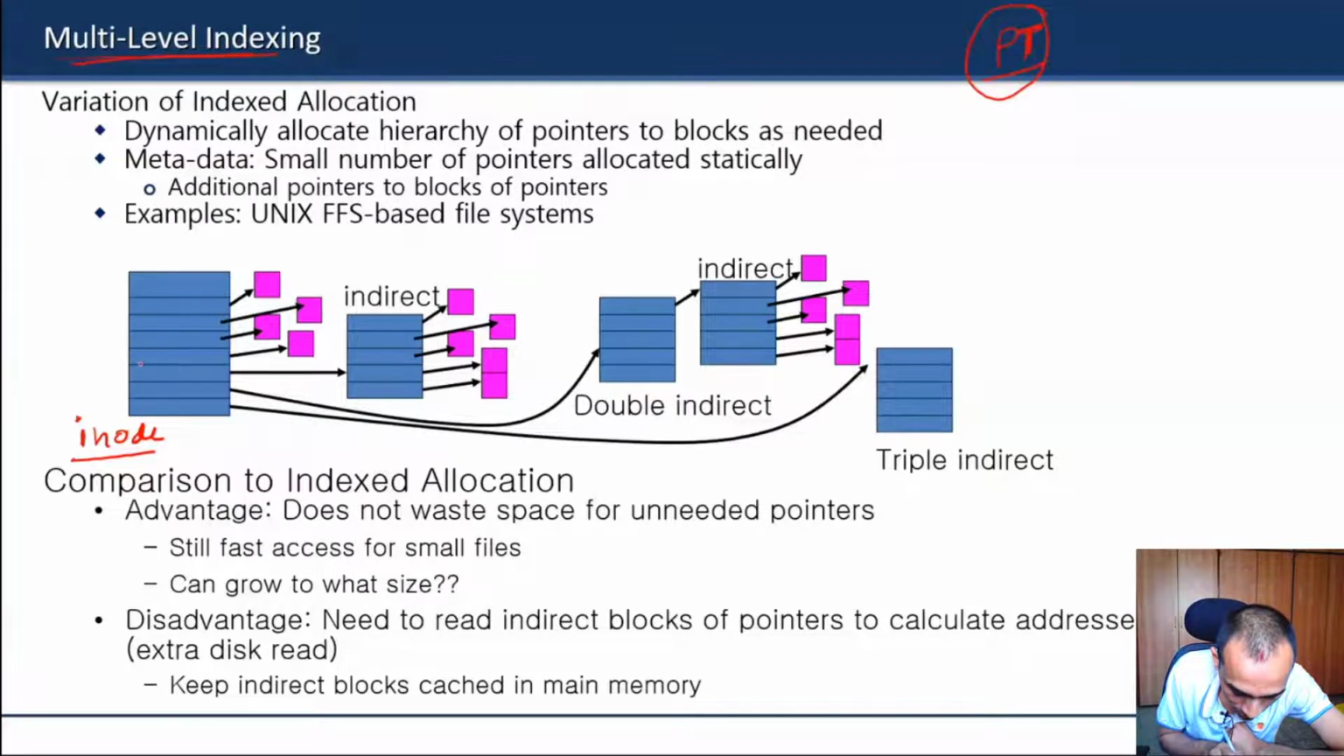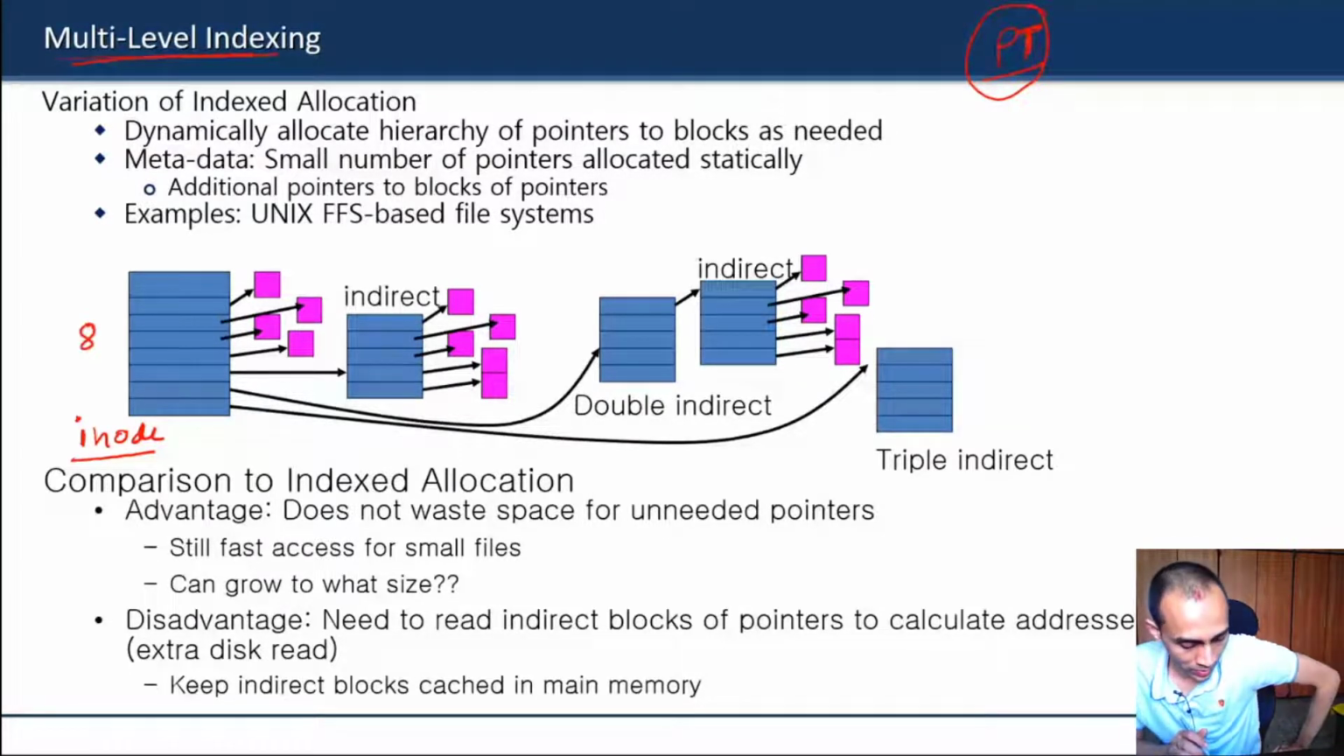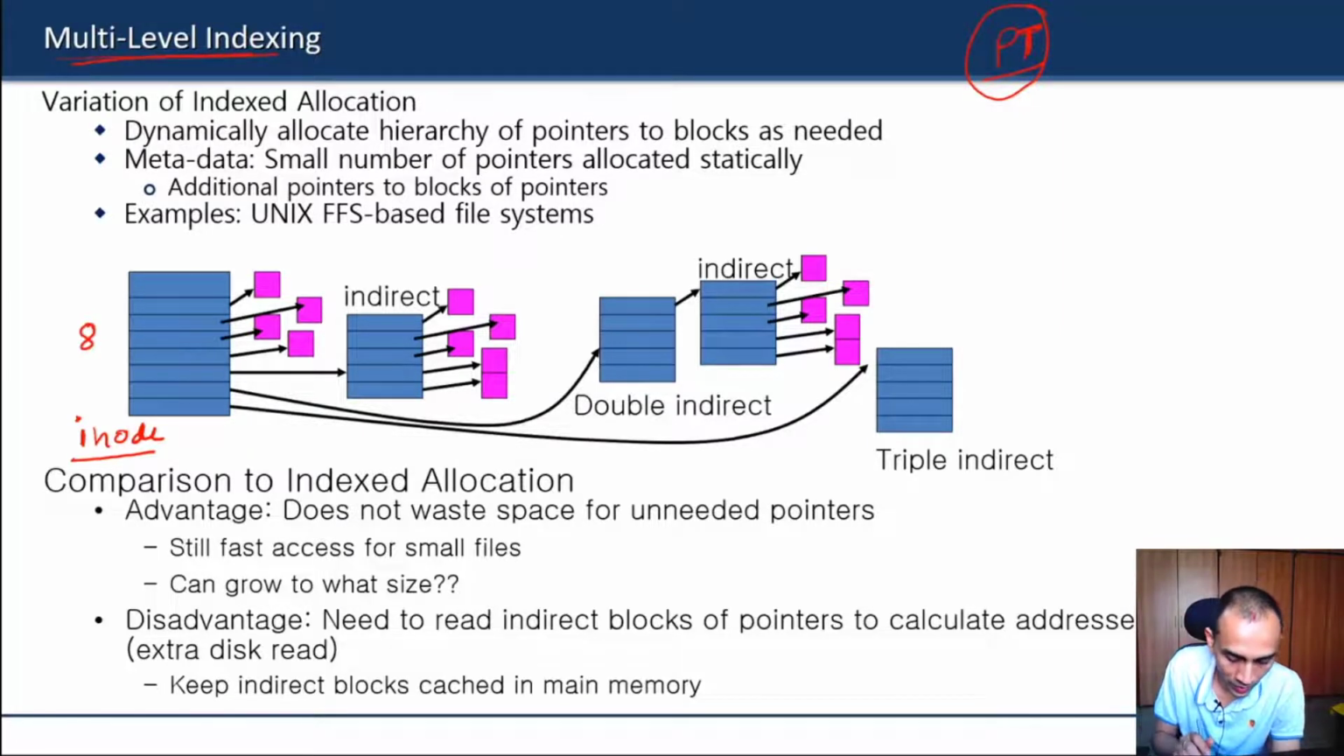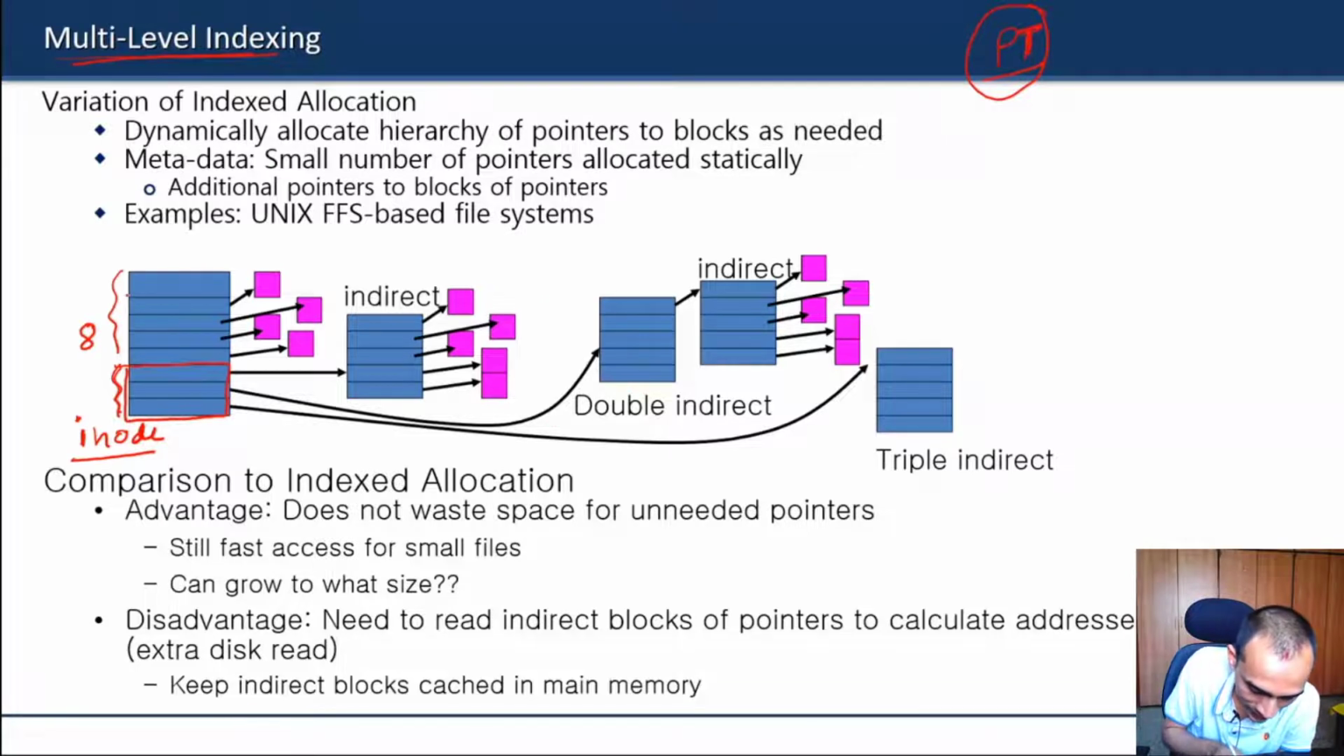So for example, let us say one inode has, in this case, 1 2 3 4 5 6 7 8 disk pointers. So one inode can only support 8 pointers, or basically 8 addresses. So they will reserve most of the upper ones. Let us say the last 3 address pointers will be used for multi-level indexing,